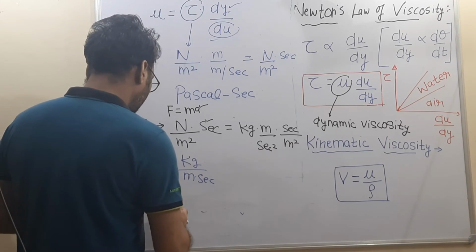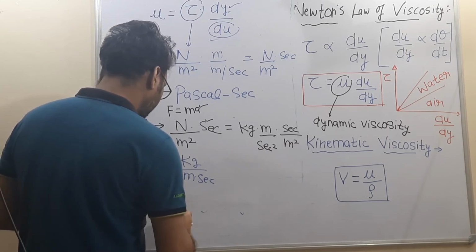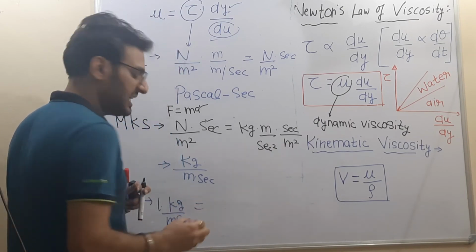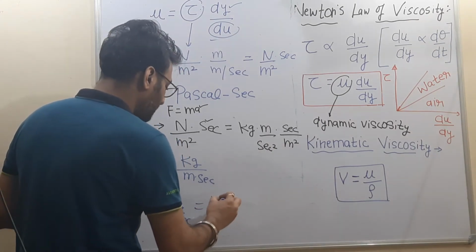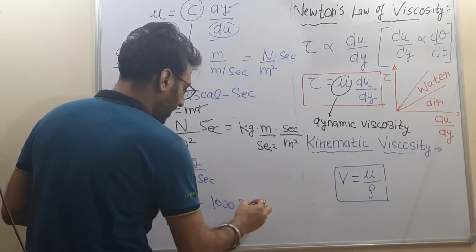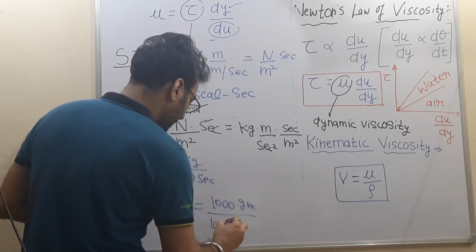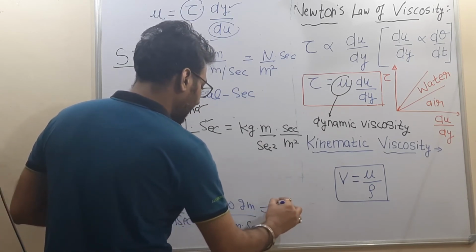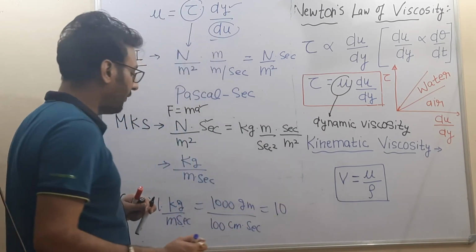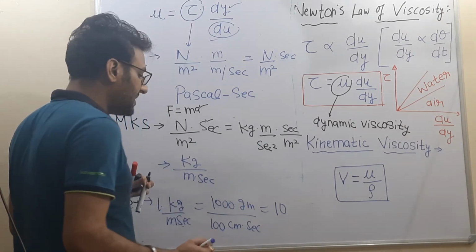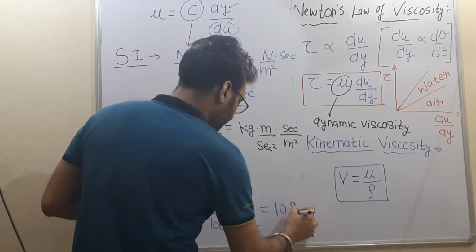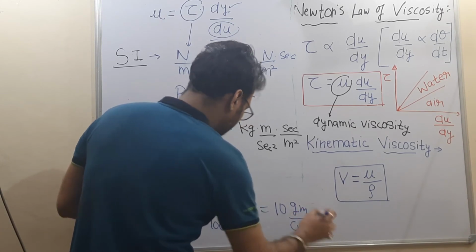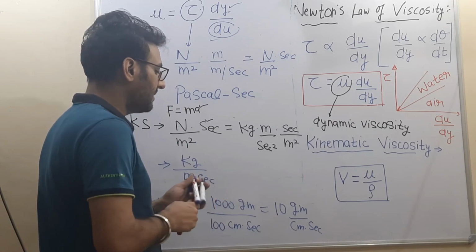So 1 kg per meter second will be equal to, as we already know, 1 kg is 1000 grams and 1 meter is 100 centimeter, into second. So after solving, we will get that the unit of dynamic viscosity in CGS unit will be 10 grams per centimeter second, and this gram per centimeter second is known as poise.